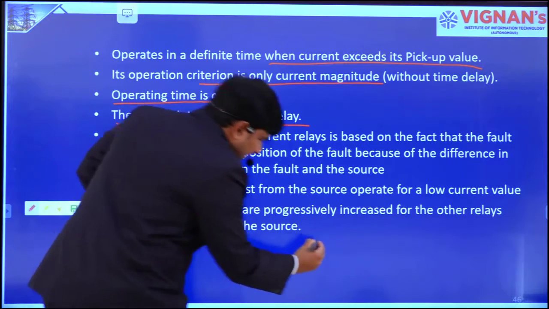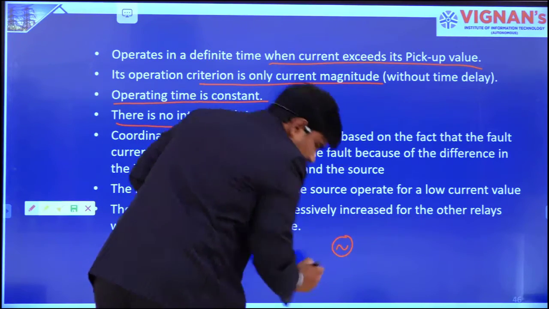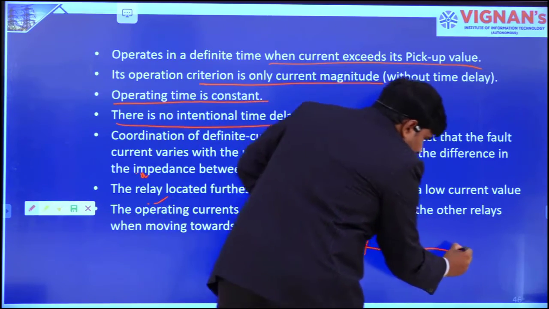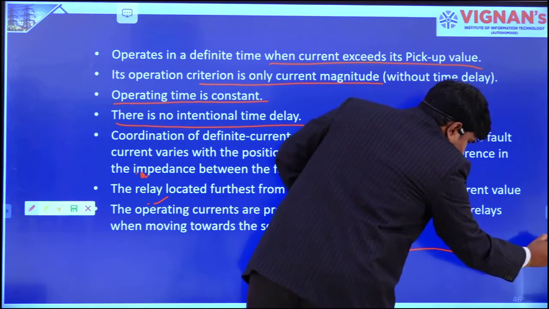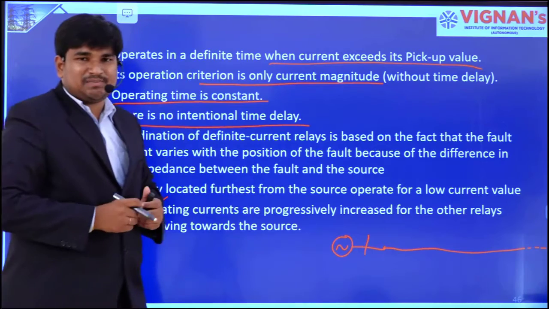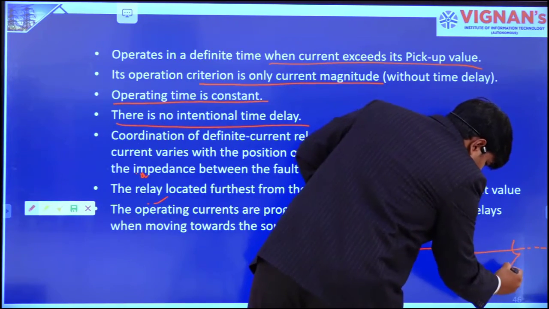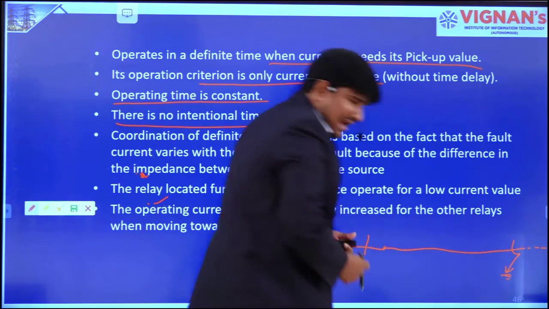For example, I am taking one source here, a generator bus, and we have a long transmission line. For example, a line to ground fault occurs at one place.